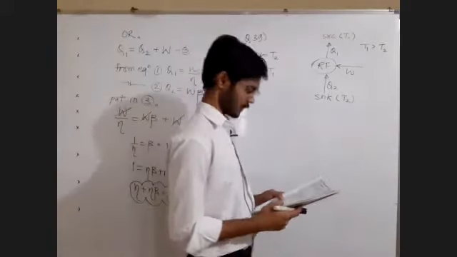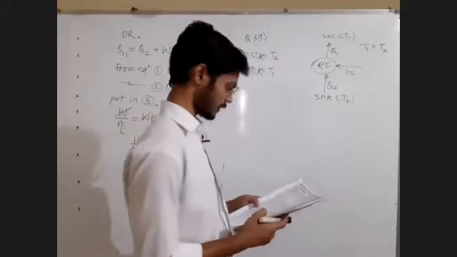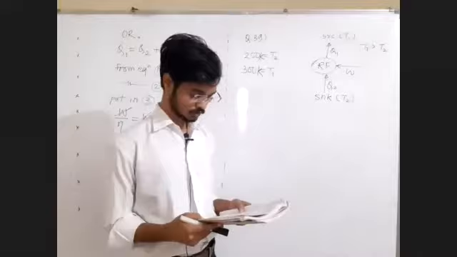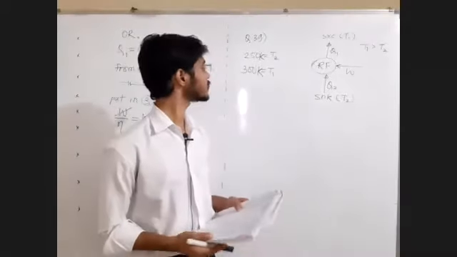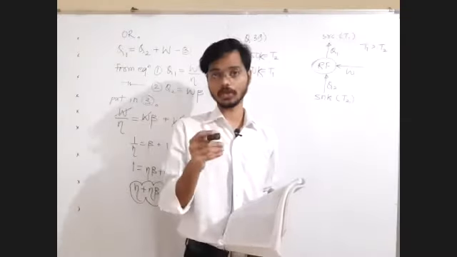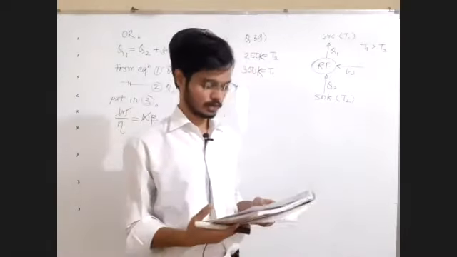T1 is given to us as 300, T2 is given to us as 250 Kelvin. The Carnot engine works as a refrigerator. Yes, it can work, no issues. And being a Carnot engine, you can always replace Q1 upon Q2 as T1 upon T2, or Q2 upon Q1 as T2 upon T1.